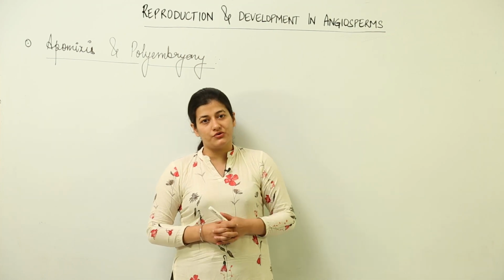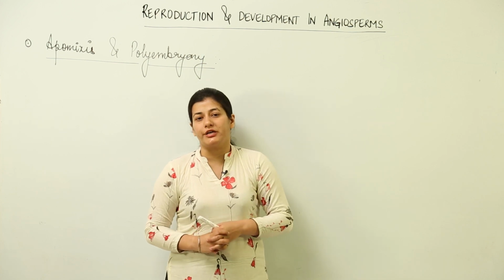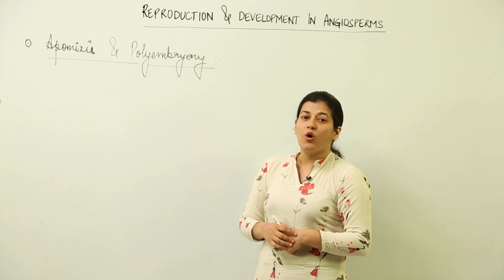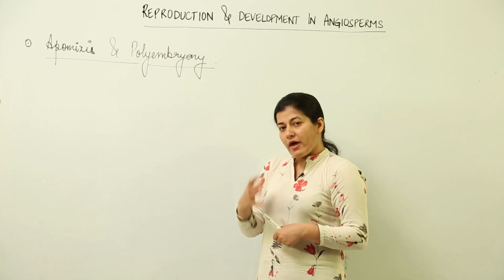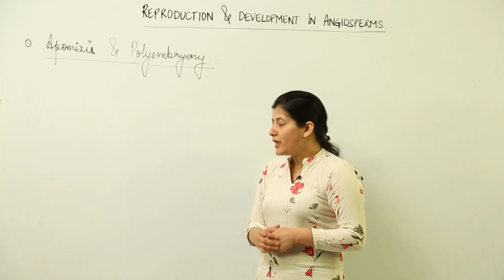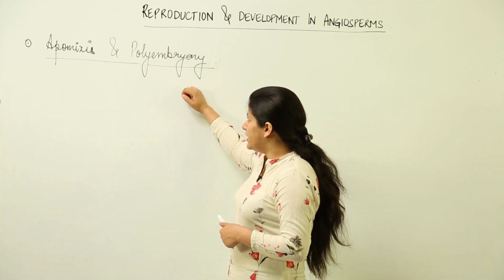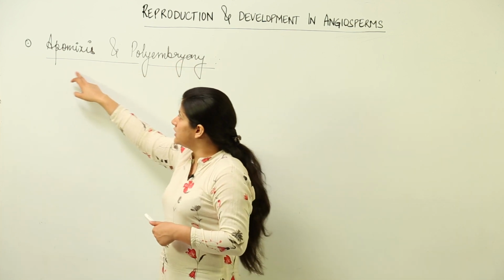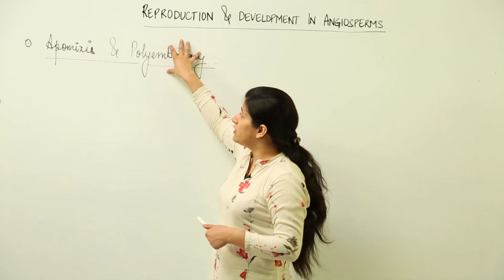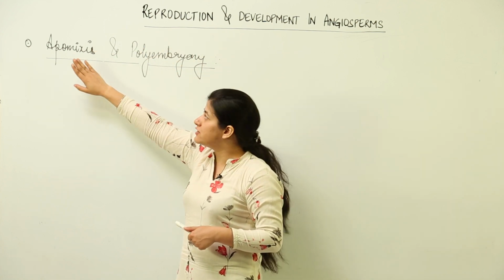Now we will talk about two terms, that is apomixis and polyembryony. Now, for certain writers, apomixis is a type of asexual reproduction where the asexual method in a way is copying the sexual method. Remember, in both these cases, apomixis and polyembryony, this is a larger term in the context of its ambit. This is a smaller term. That means polyembryony often results as a consequence of this particular process.